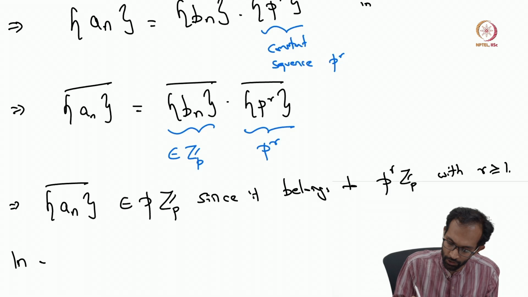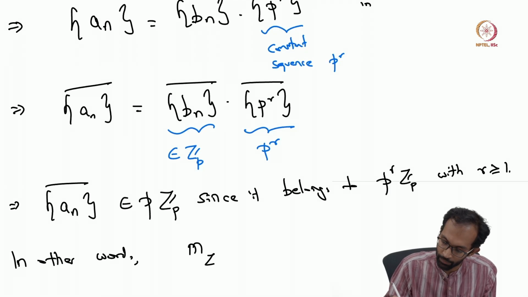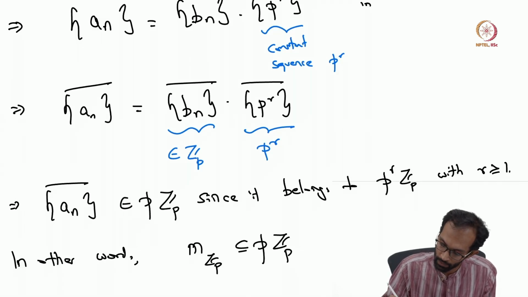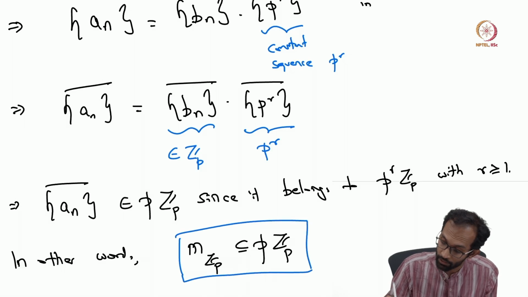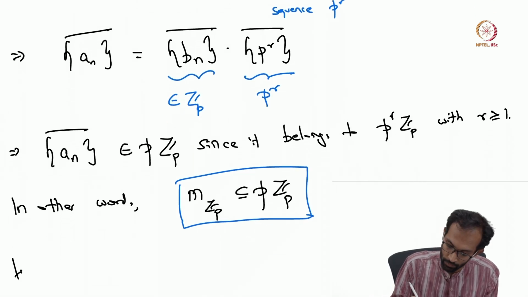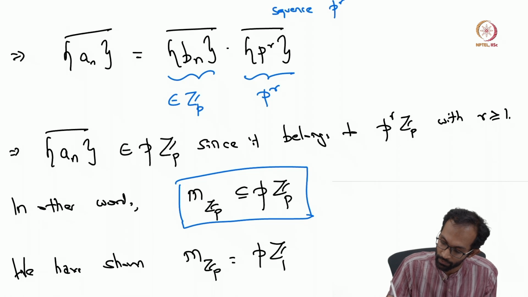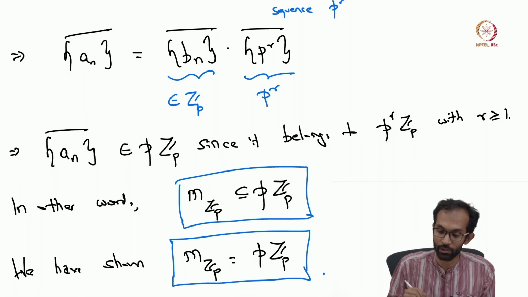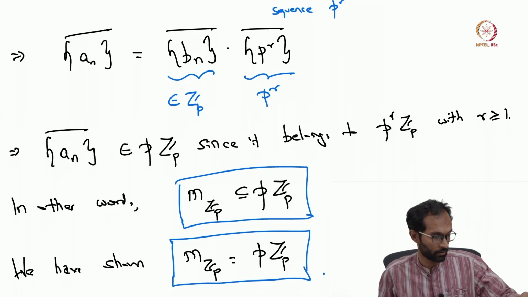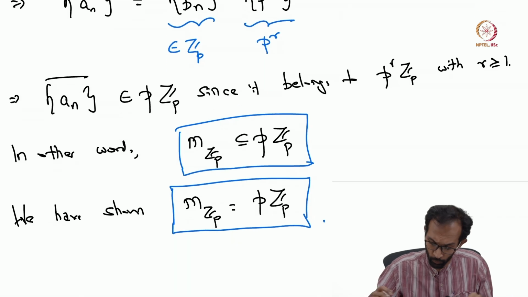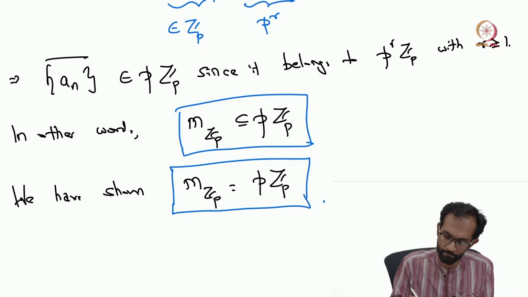And so in other words, what we've shown is that this arbitrary element, which is not a null sequence in the maximal ideal, belongs to pZp. So this gives the reverse inclusion, and so we've shown that the maximal ideal is in fact generated by p. So it's this principal ideal generated by this constant sequence p. So we've shown what we wanted to prove. Okay.